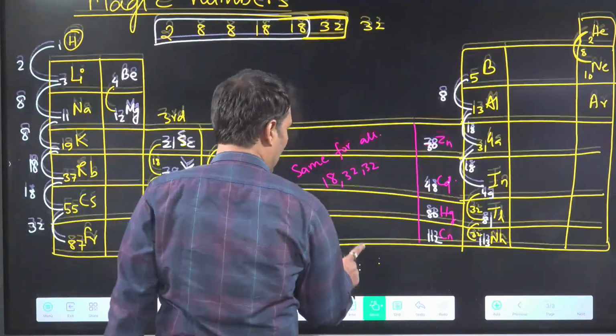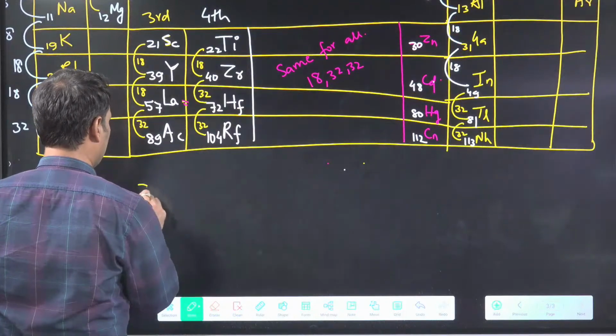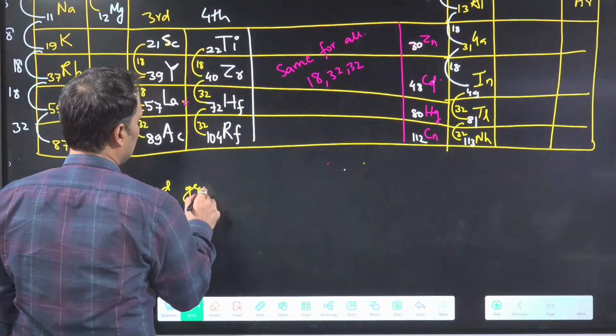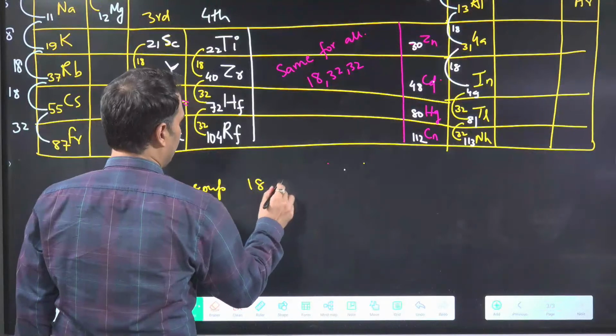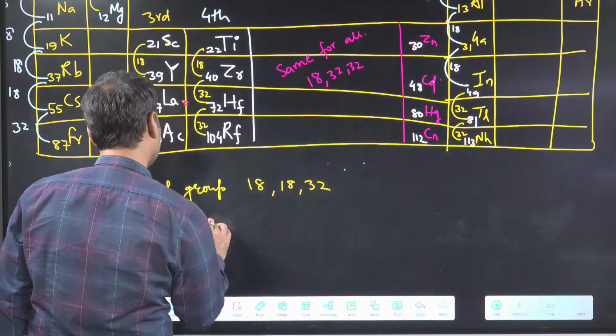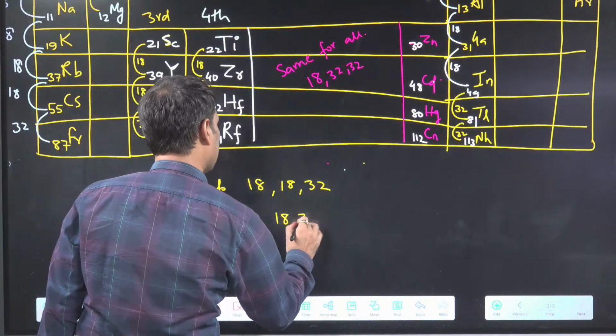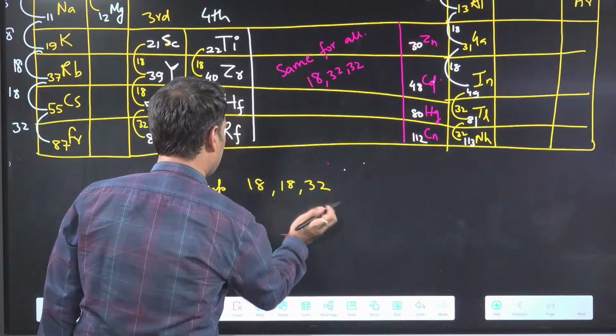Clear? So I am writing the most important one only, not everything. Third group, what are the magic numbers? 18, 18, 32. And rest D block, it is 18, 32, 32. Initial one you will miss.